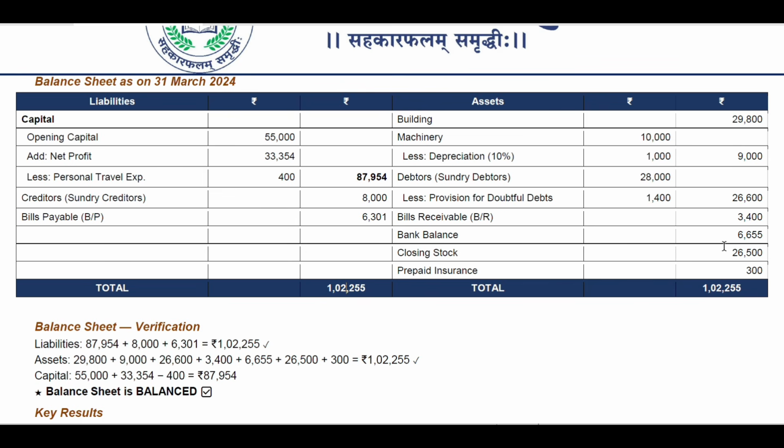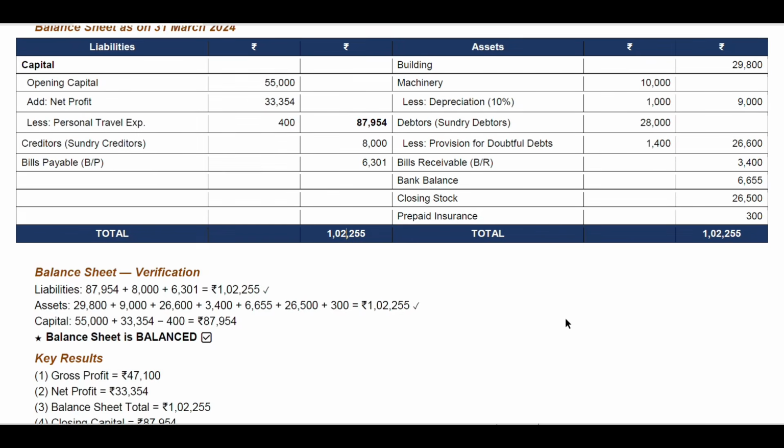Bank balance 6,655 rupees. And closing stock is about 26,500 rupees, and prepaid insurance of 3,300 rupees. So we got to add the entire total here, so it is coming up to 1,02,025 rupees. So this is what the balance sheet says.